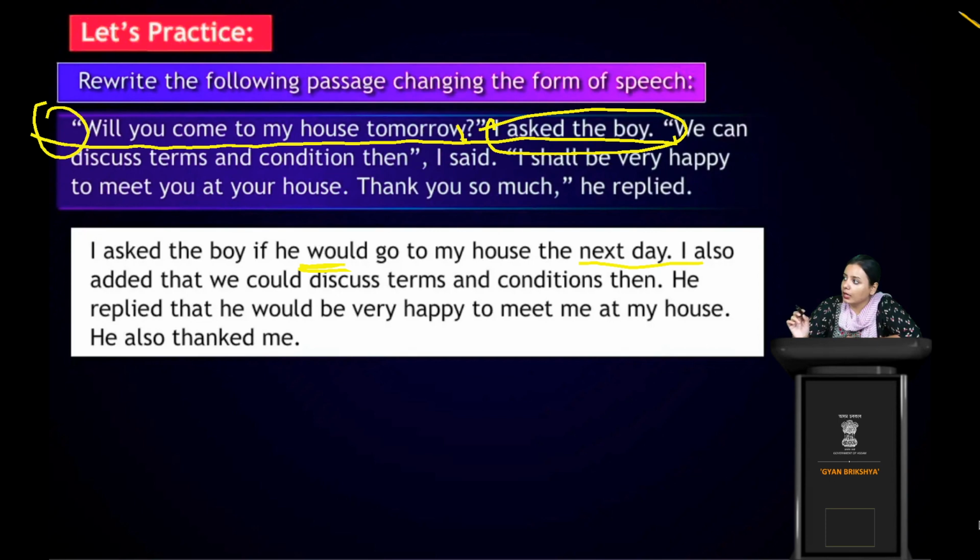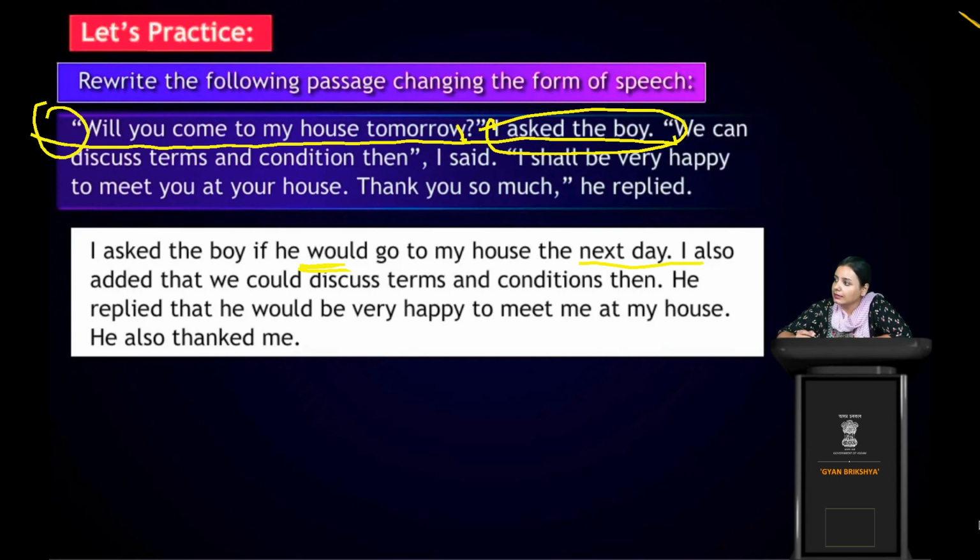So the next sentence was, we can discuss terms and conditions, that I said. Okay. So how will we change this sentence? Here you do not see any similar sentence like we have previously done. It's a new sentence. So how will we say it? I also added. It's the same sentence only. He is only adding one extra line. So he said that I also added that he could discuss terms and conditions then. Okay. So this is simple only, just read it carefully, then you can understand.